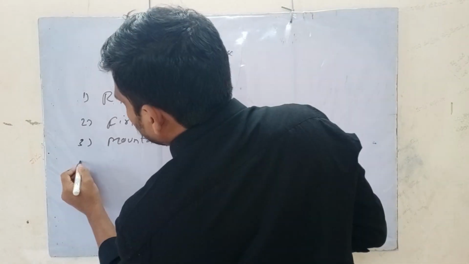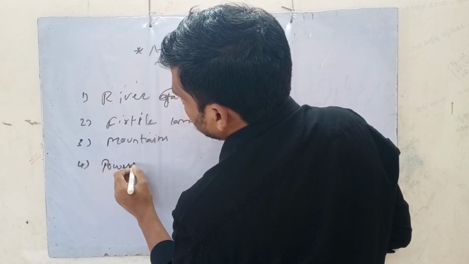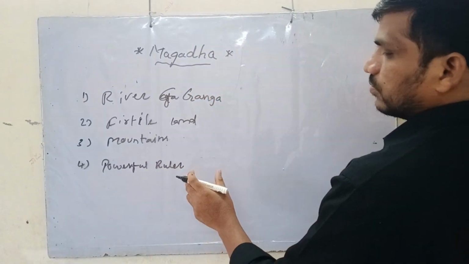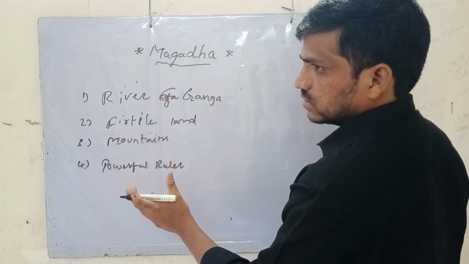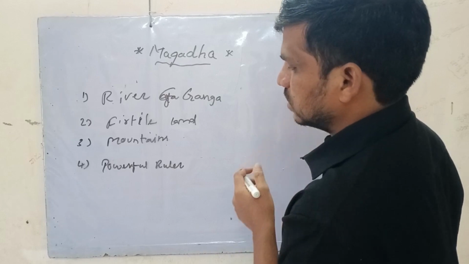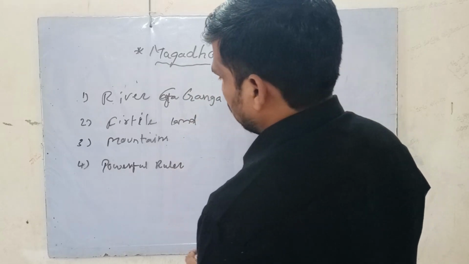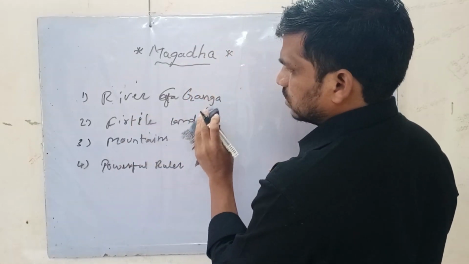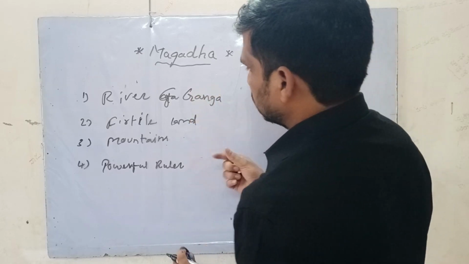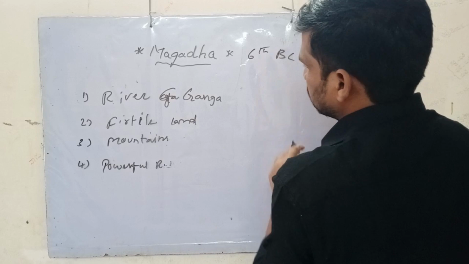And the fourth reason is that Magadha had powerful rulers, powerful kings like Bimbisara, Ajatashatru, and even the Nanda dynasty. The rulers were very powerful and protected the kingdom well. These are some of the geographical and other reasons why Magadha became so powerful during this period, exactly in the 6th century BC.